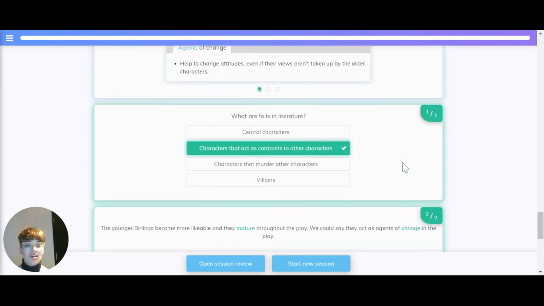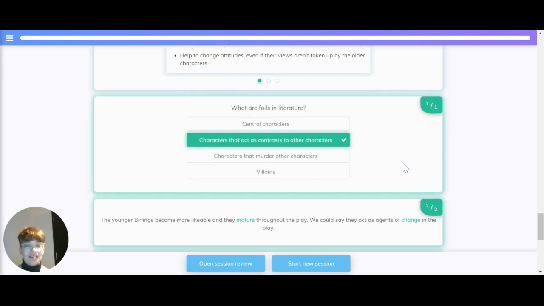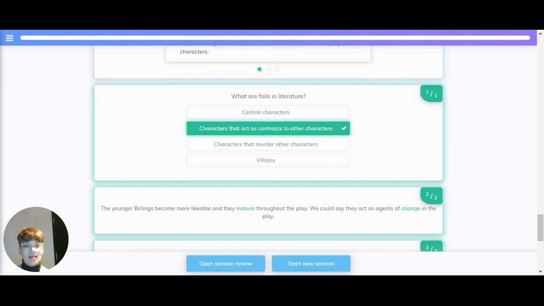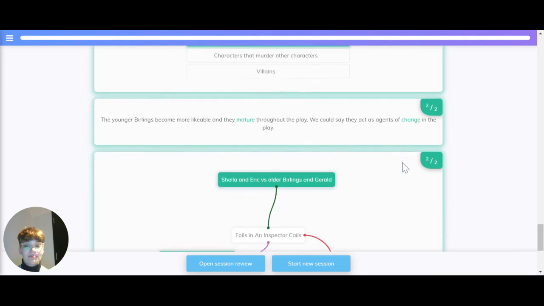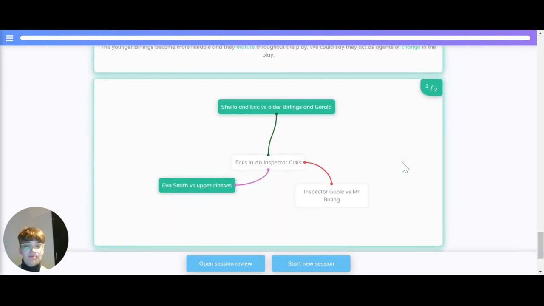What are foils in literature? Are they central characters? Characters that act as contrast to other characters? Characters that murder other characters, or villains? The correct answer is characters that act as contrast to other characters. And the different foils in Inspector Gould are Eva Smith versus the upper classes, Inspector Gould versus Mr. Burling, and Sheila and Eric versus the older Burlings and Gerald.